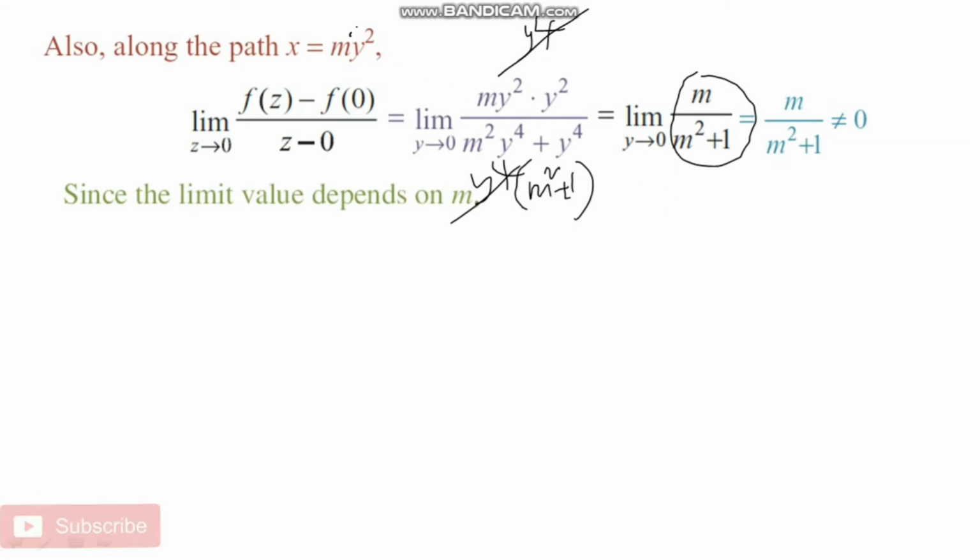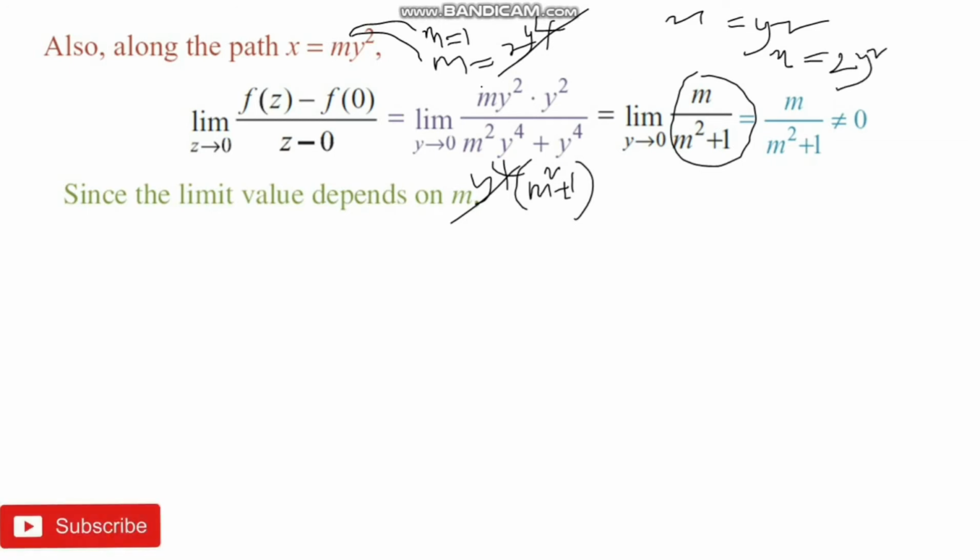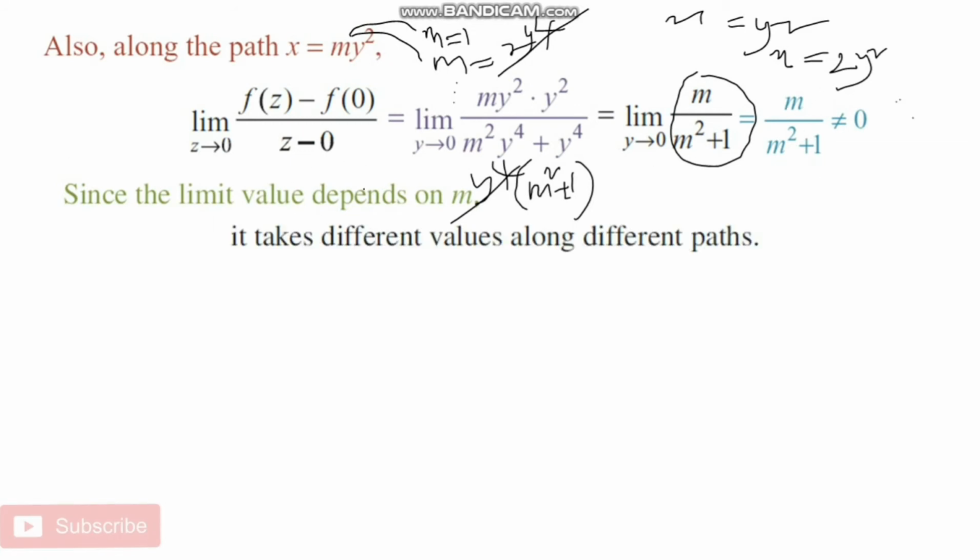Let us see here, the limit value depends on this parameter m. When m is equal to 1, you have the path x equal to y square. When m is equal to 2, we have the path x equals 2y square. When m is equal to 3, you have another path. So we have many paths, since the limit value depends on this parameter m. It takes different values along different paths. Therefore the limit of the function does not exist.